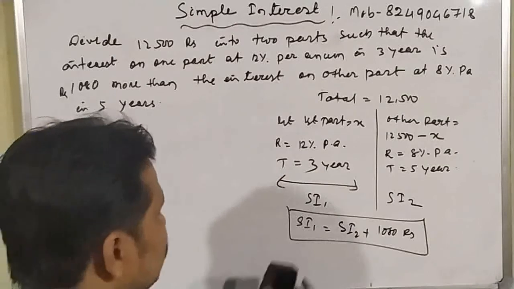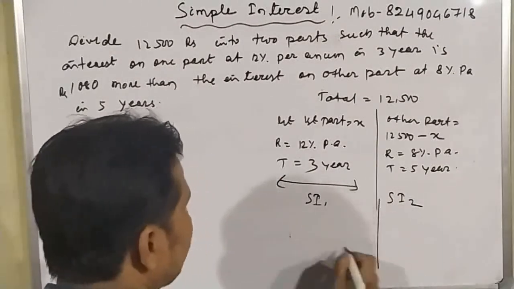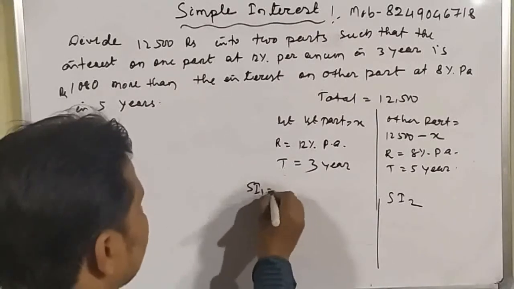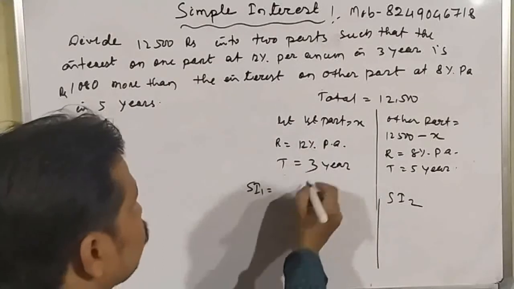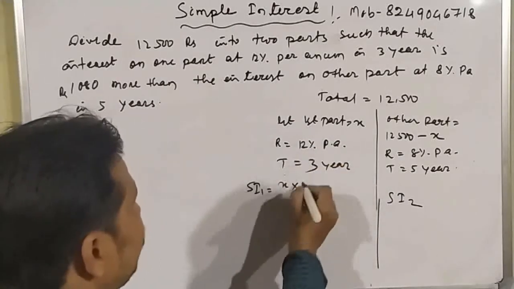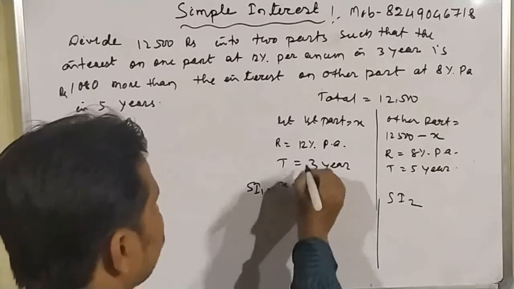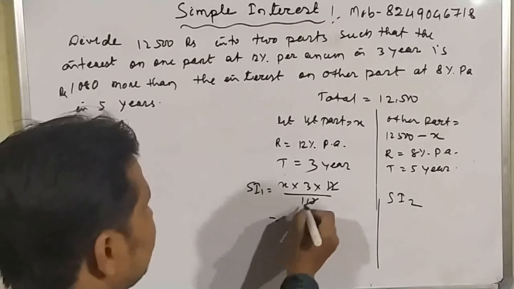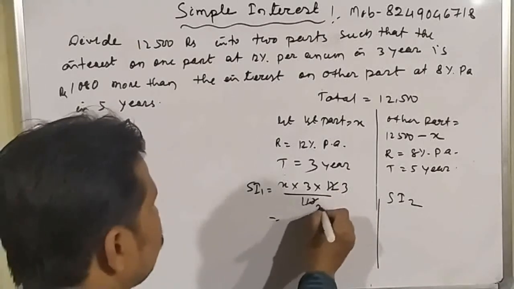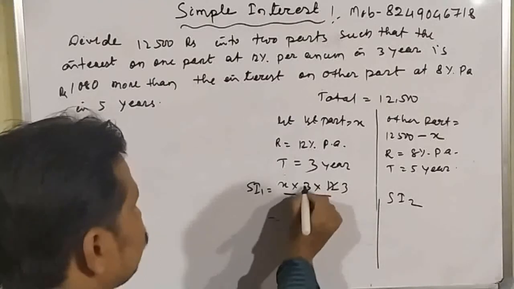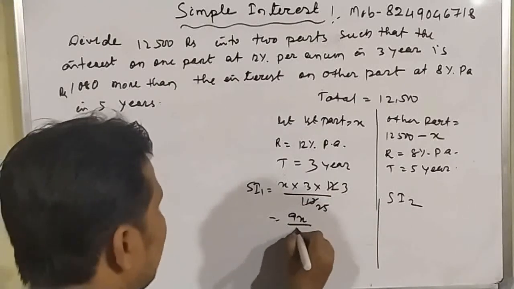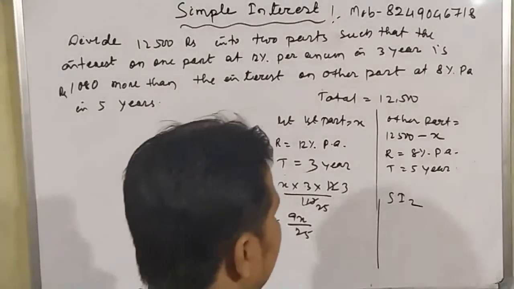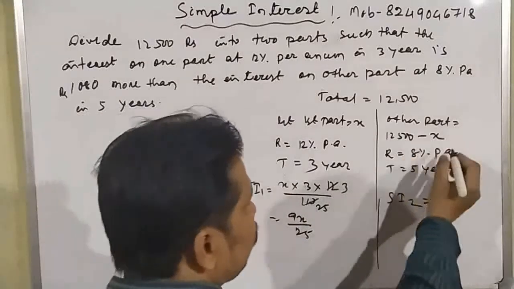Okay, student. So first we will find the simple interest. SI1 equals PTR by 100. P equals x, T equals 3, R equals 12 by 100. You can cancel 4 3s and 4 25s. Here the simple interest is 9x by 25. Okay, student. And in this part, what is SI2? SI2 equals again PTR by 100. So what is the value of P?